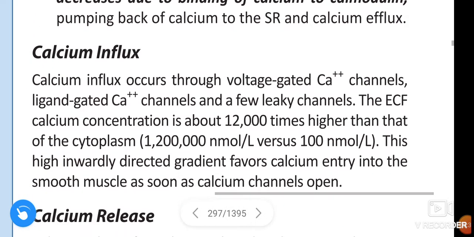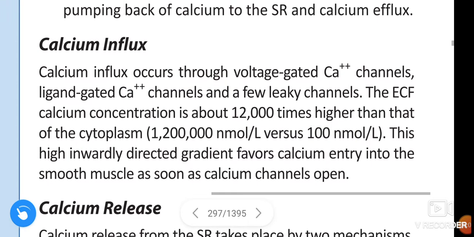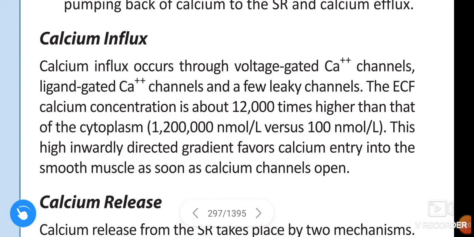Next, calcium influx. The calcium influx occurs through voltage gated calcium channels, ligand gated calcium channels, and a few leaky channels. The extracellular fluid calcium concentration is about 12,000 times higher than that of cytoplasm. This high inwardly directed gradient favors calcium entry into the smooth muscle as soon as calcium channels open.